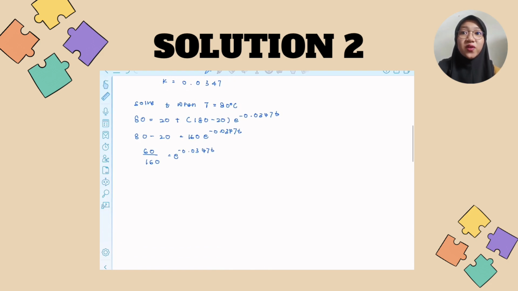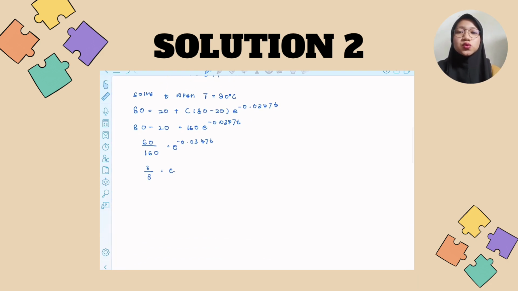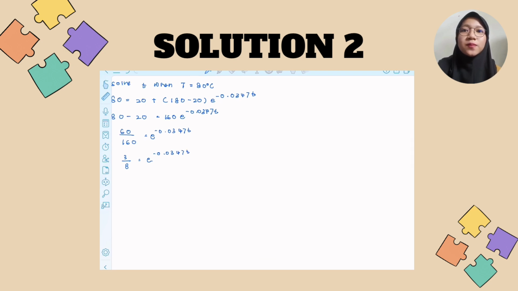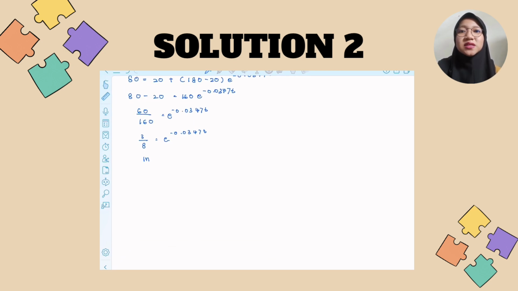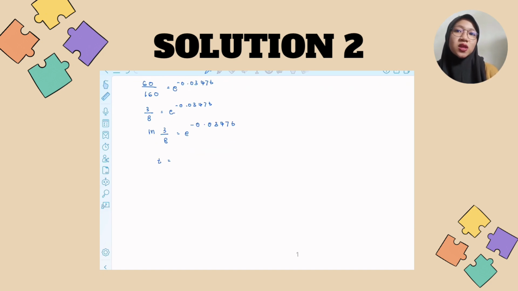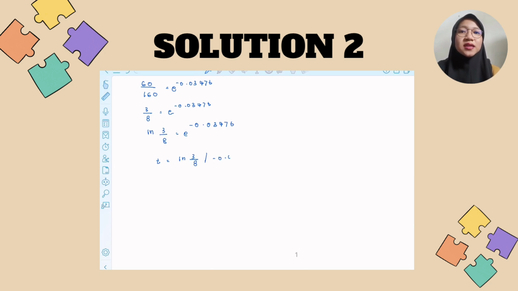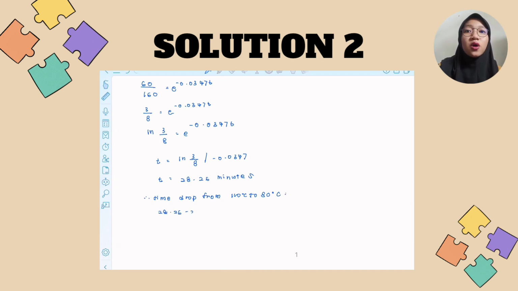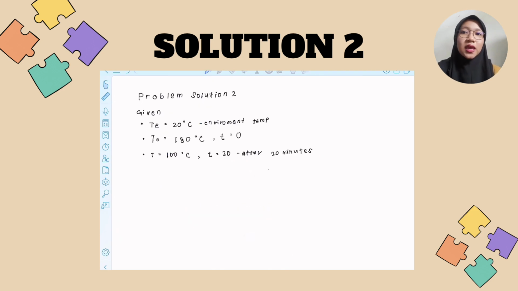So we simplify, we get 80 equals 160 times e to the power of negative 20k after subtracting 20 from both sides. Now we divide both sides by 160. We get 1 over 2 equals e to the power of negative 20k.